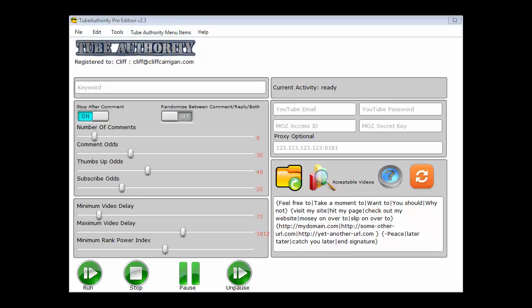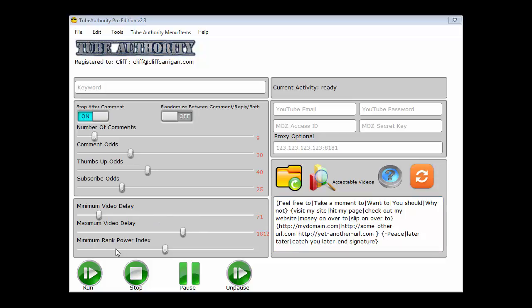I tend to set my minimum time somewhere between 20 and 30 seconds, and I'll set my maximum time between 14 and 20 minutes. This way it seems like I'm letting the current video finish and watching some of the others that YouTube is auto-loading and playing for me. Again, it just adds to the humanization when you do it that way. If you have trouble converting seconds to minutes, I know I certainly do, you can just do a quick Google search for a seconds to minutes calculator, and there'll be one pop up right there for you, so that you can get these settings really how you want them to be.